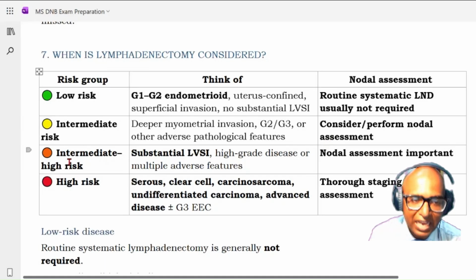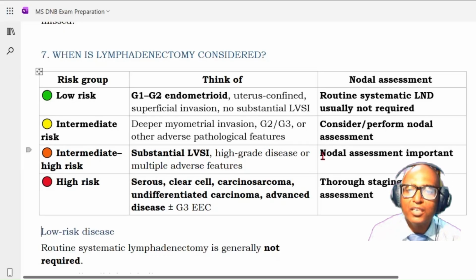Next is intermediate high risk, where there is a substantial LVSI, high grade disease, or multiple adverse features. Okay, here nodal assessment is important. So you have to do the nodal assessment here, okay, in intermediate high risk.